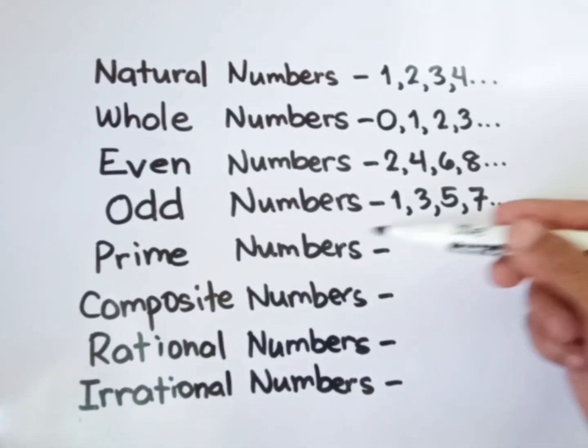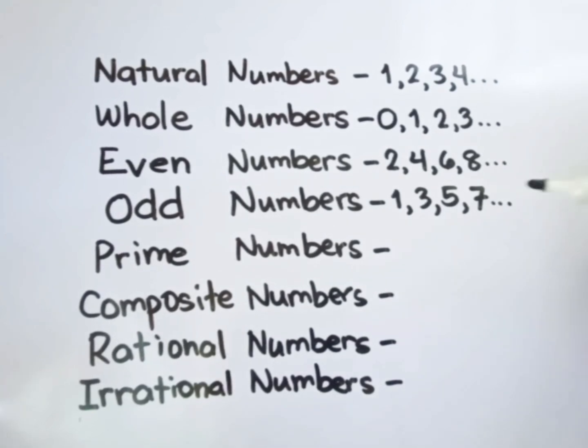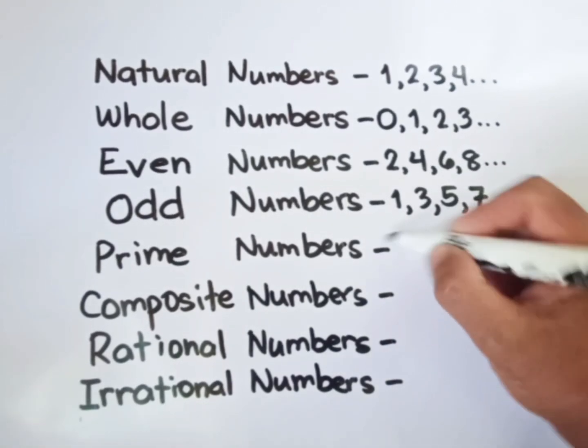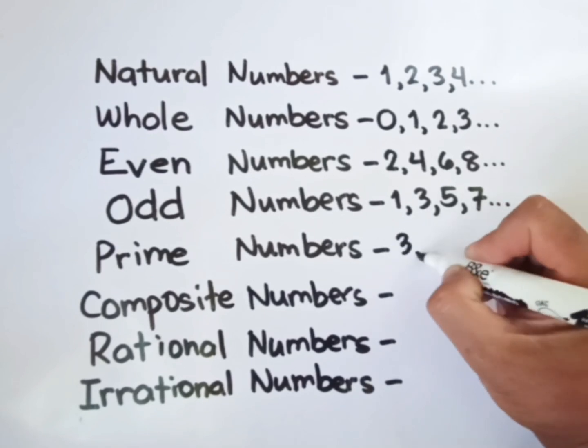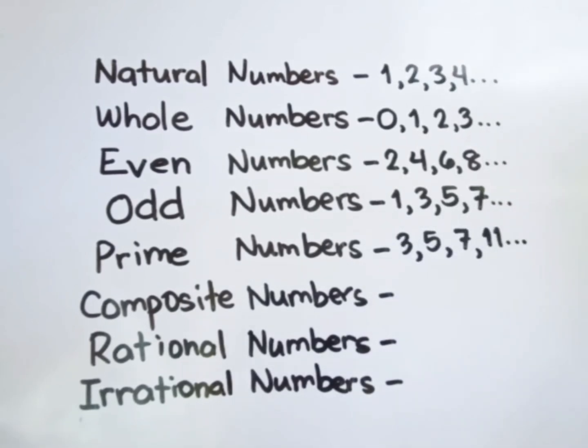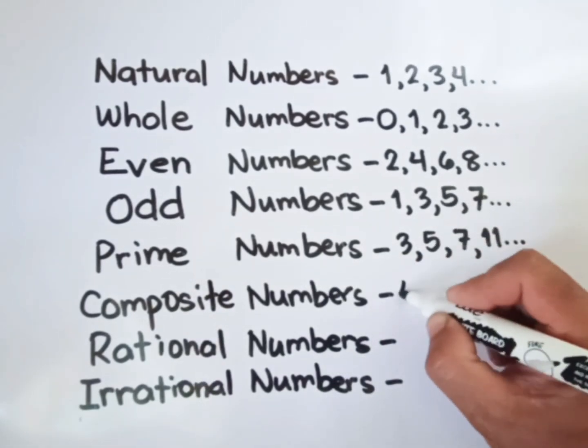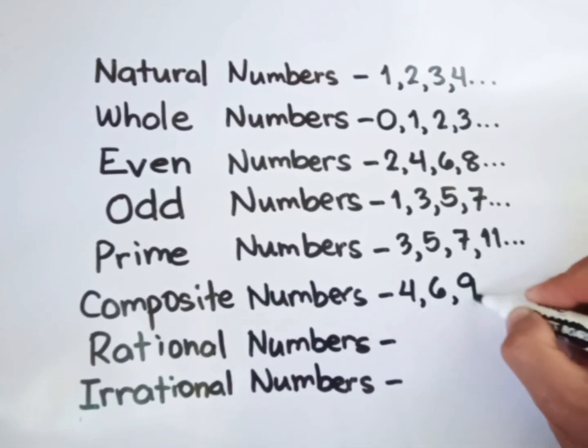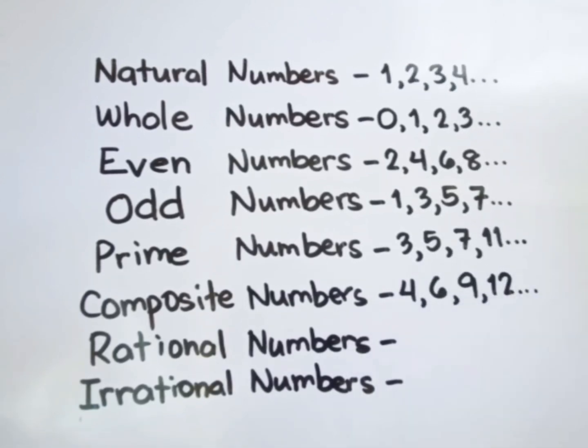Prime numbers. Prime numbers are numbers that have only 2 factors, 1 and itself. So the prime numbers are 3, 5, 7, 11, and more. Composite numbers, these are numbers that have more than 2 factors. Like for example, 4, 6, 9, 12, and more.